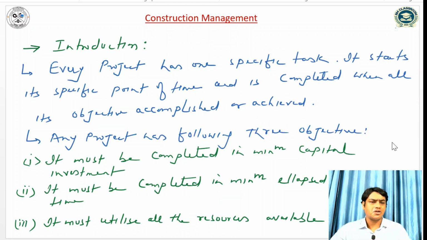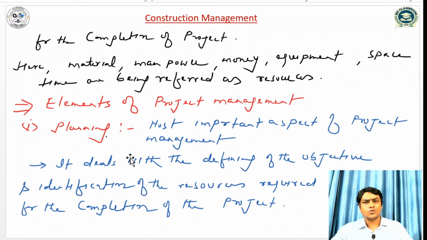Every project has one specific task, starts at a specific point of time, and should be completed when all its objectives are accomplished. Any project has the following three objectives: it must be completed with minimum capital investment, it must be completed in minimum elapsed time, and it must utilize all the resources available. What is the meaning of resources? Material, manpower, money, equipment, space and time are referred to as resources.